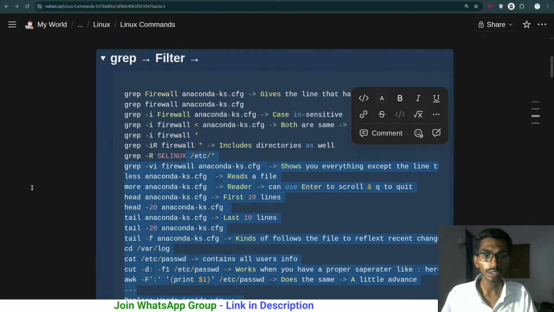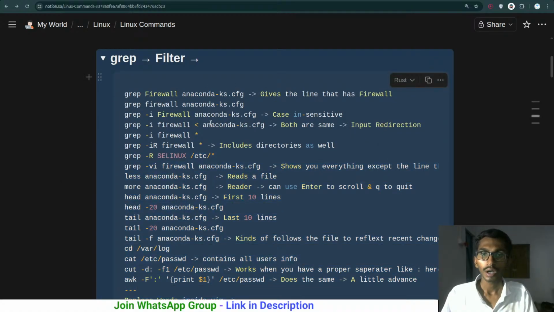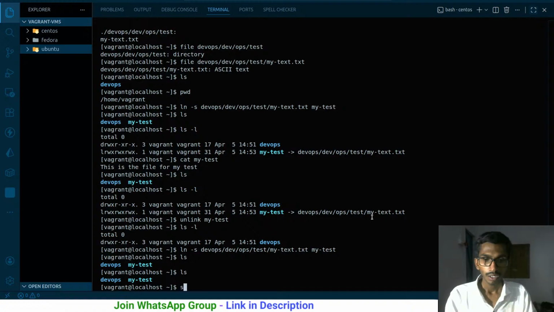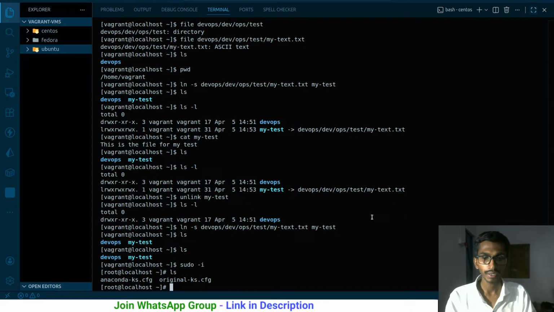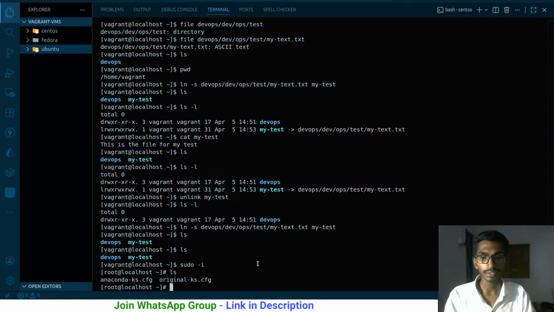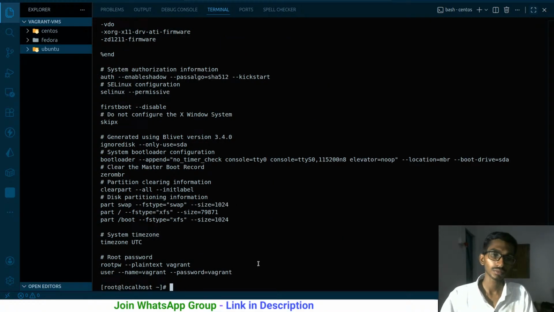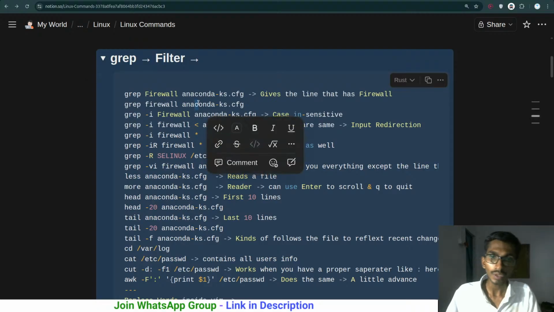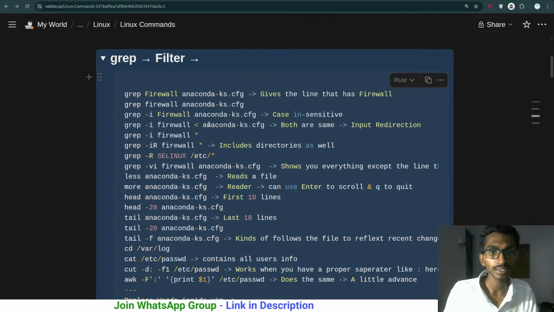For using this particular command, I'm going to go to the root user, because we already have the directory over here. So ls, let me switch to the root user here, and inside the root user I have these two files over here. They are already here. If I say cat anaconda, this is the text that I have inside that particular file. So what am I going to be doing? Well, I'm going to be using grep over here. So let me see how we can simply use this.